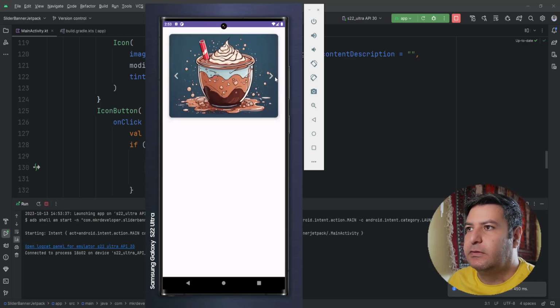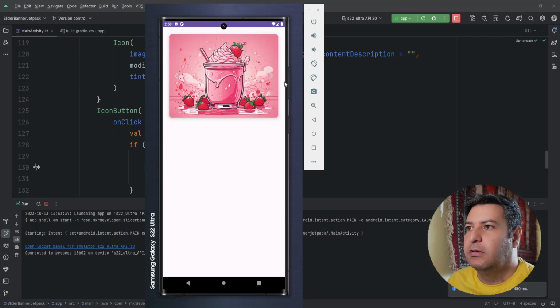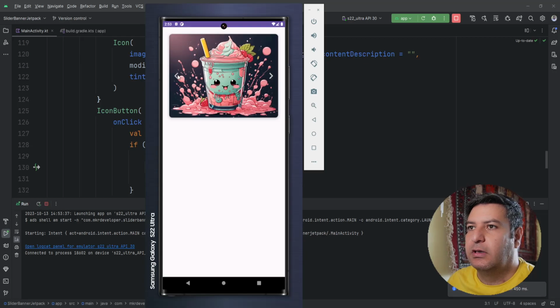Okay, we have these buttons, but the background is missing. Let me create a background for it, and as you can see, the slide is changing.